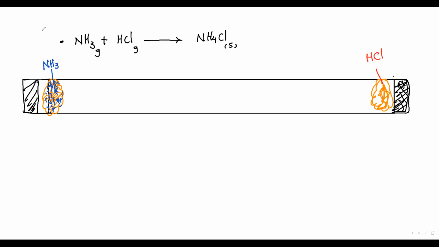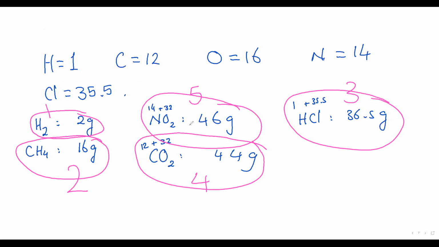What about the ammonia particles as they start to move? The ammonia: N 14 plus H 3 times 1, 3. What is the MR of the ammonia? The mass of ammonia, 17 grams. What is the mass of HCl? H 1 plus Cl 35.5, from the periodic table, okay?